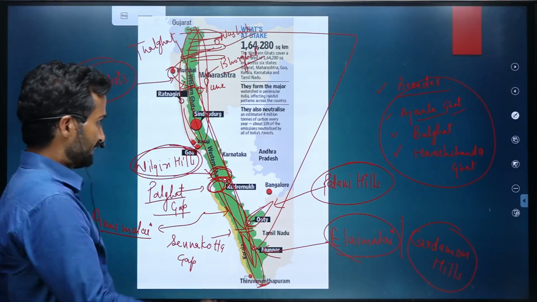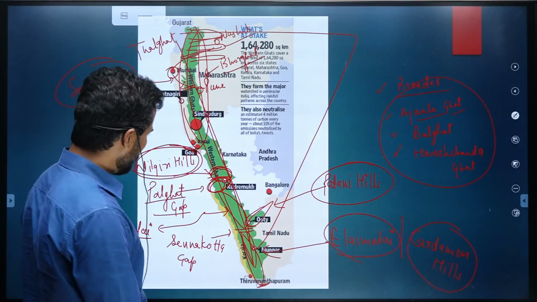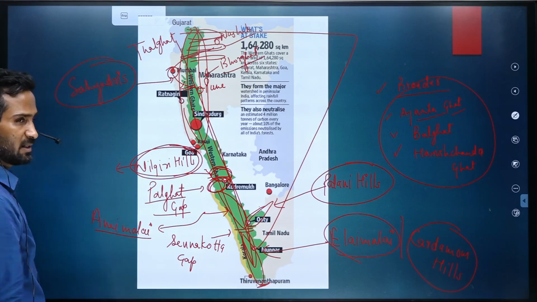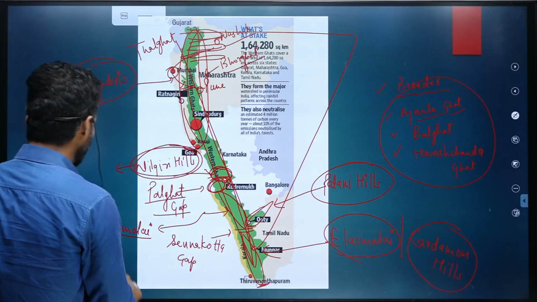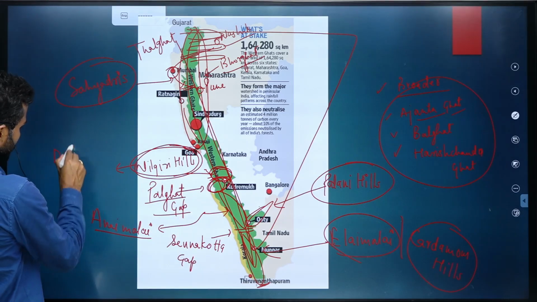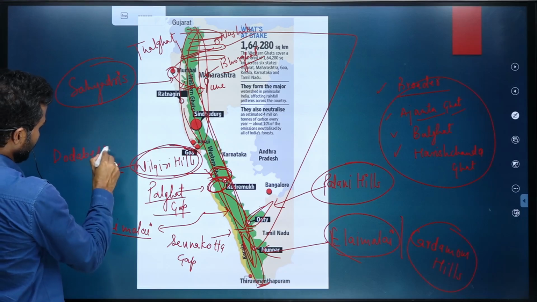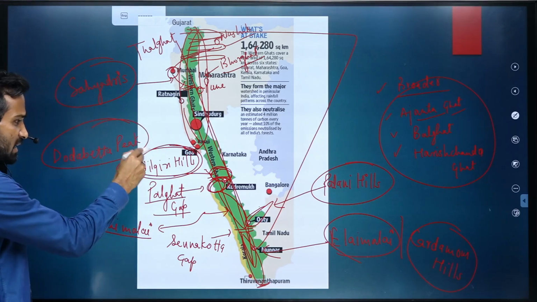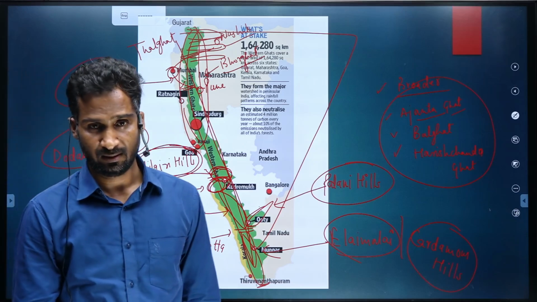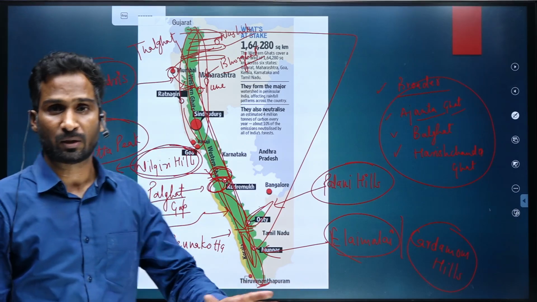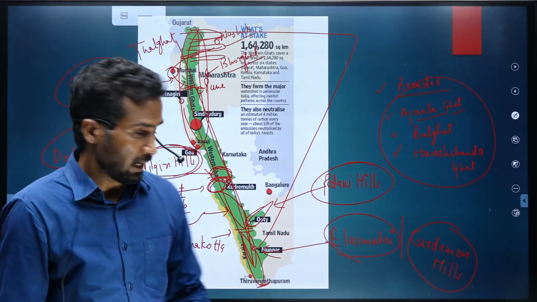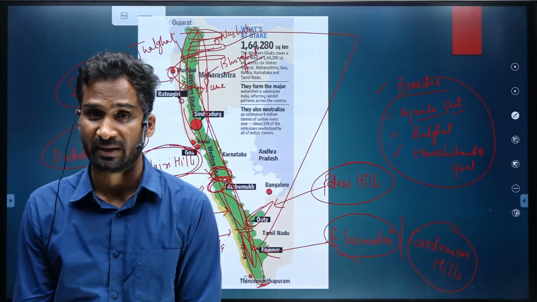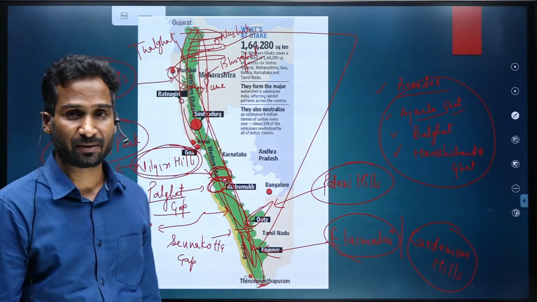Okay. Then coming further south, I told you about Nilgiri Hills. In this Nilgiri Hills, we have Doda Betta Peak, which is the highest peak of Nilgiri. Doda Betta Peak houses the highest peak of Nilgiri, not the entire Western Ghat.